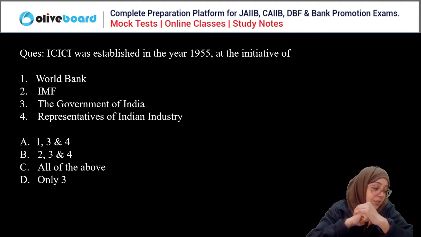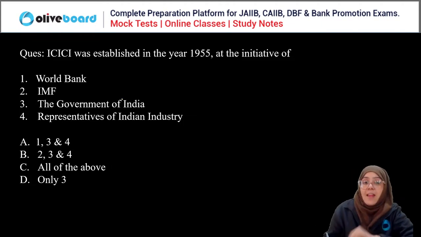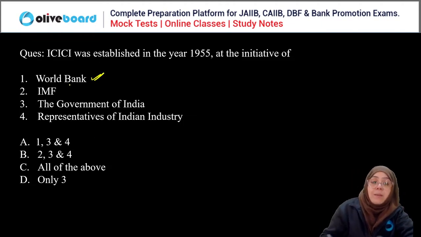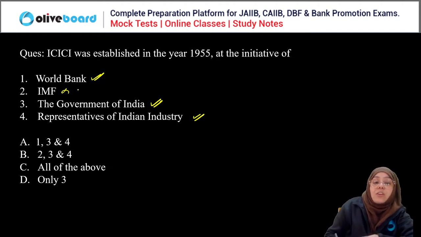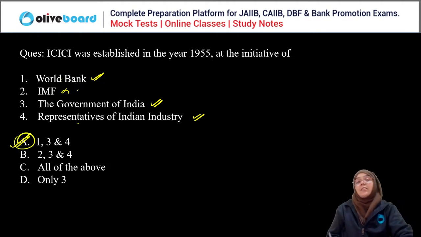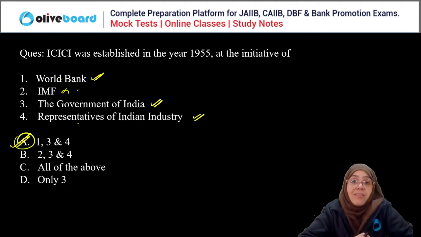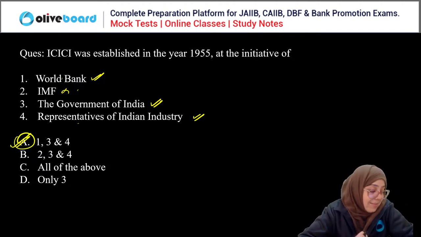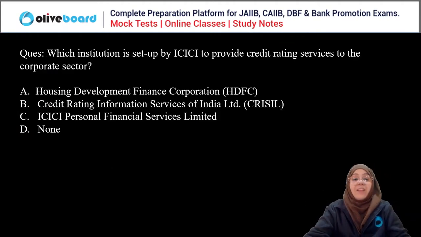So the correct answer is C. ICICI has been established at the initiative of the World Bank, the Government of India, and representatives of Indian industries, not the IMF. So first, third, and fourth means A is the correct answer. ICICI's full form is Industrial Credit and Investment Corporation of India. Clear? So A is the correct answer. Done. Cool. Next question.